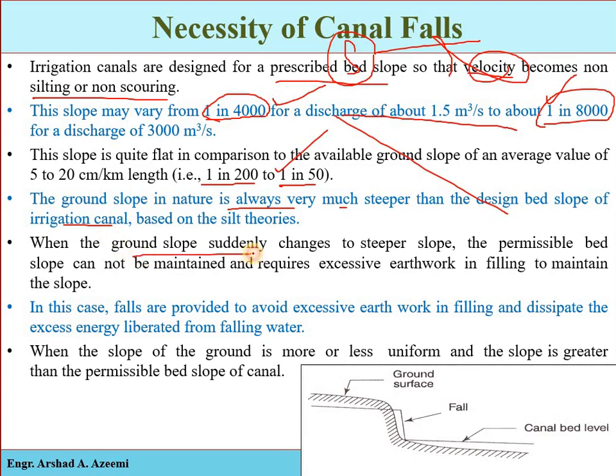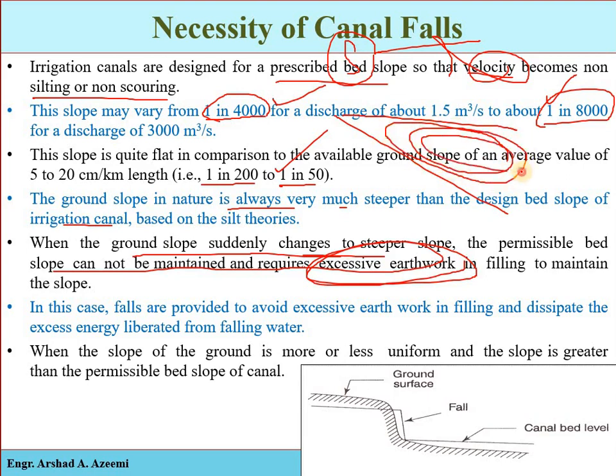So when the ground slope suddenly changes, or if it is steeper, then the permissible bed slope cannot be maintained and requires excessive earthwork. One solution is that we provide heavy earthwork and filling in this area, so as to maintain the designated slope. So what will be the disadvantages? Construction cost will be increased, and the canal will be constructed too much above the earth surface. In this case, canal falls are provided to avoid the excessive earthwork.